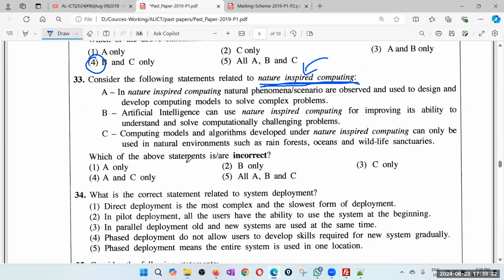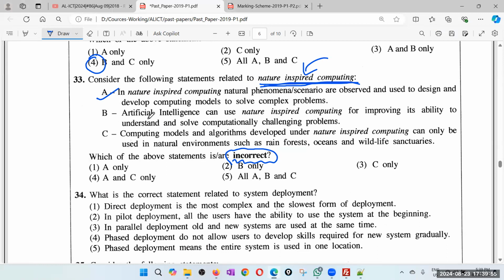Which of the following statements is incorrect? In nature-inspired computing, natural phenomena or scenarios are observed and used to design and develop computing models to solve complex problems. Exactly. That is what nature-inspired means. We learn from nature.